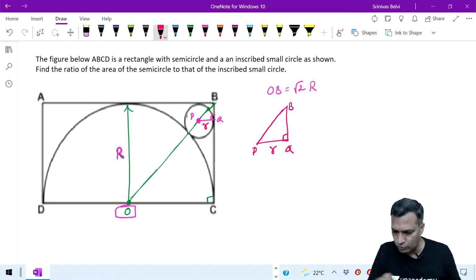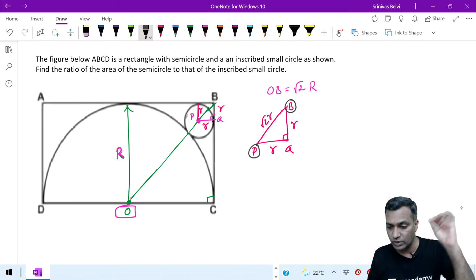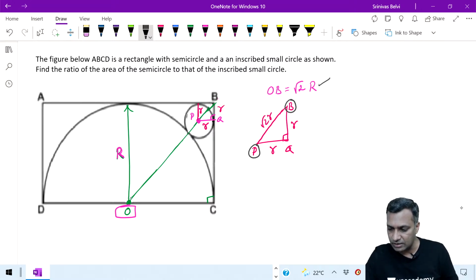What is PQ? PQ is R. What is QB? QB is also R. If that is R, what is this here? Root 2R. P to B is root 2 small r, small case r. Don't get confused between the capital R and the small case r. It's just root 2 small r. Fair enough.